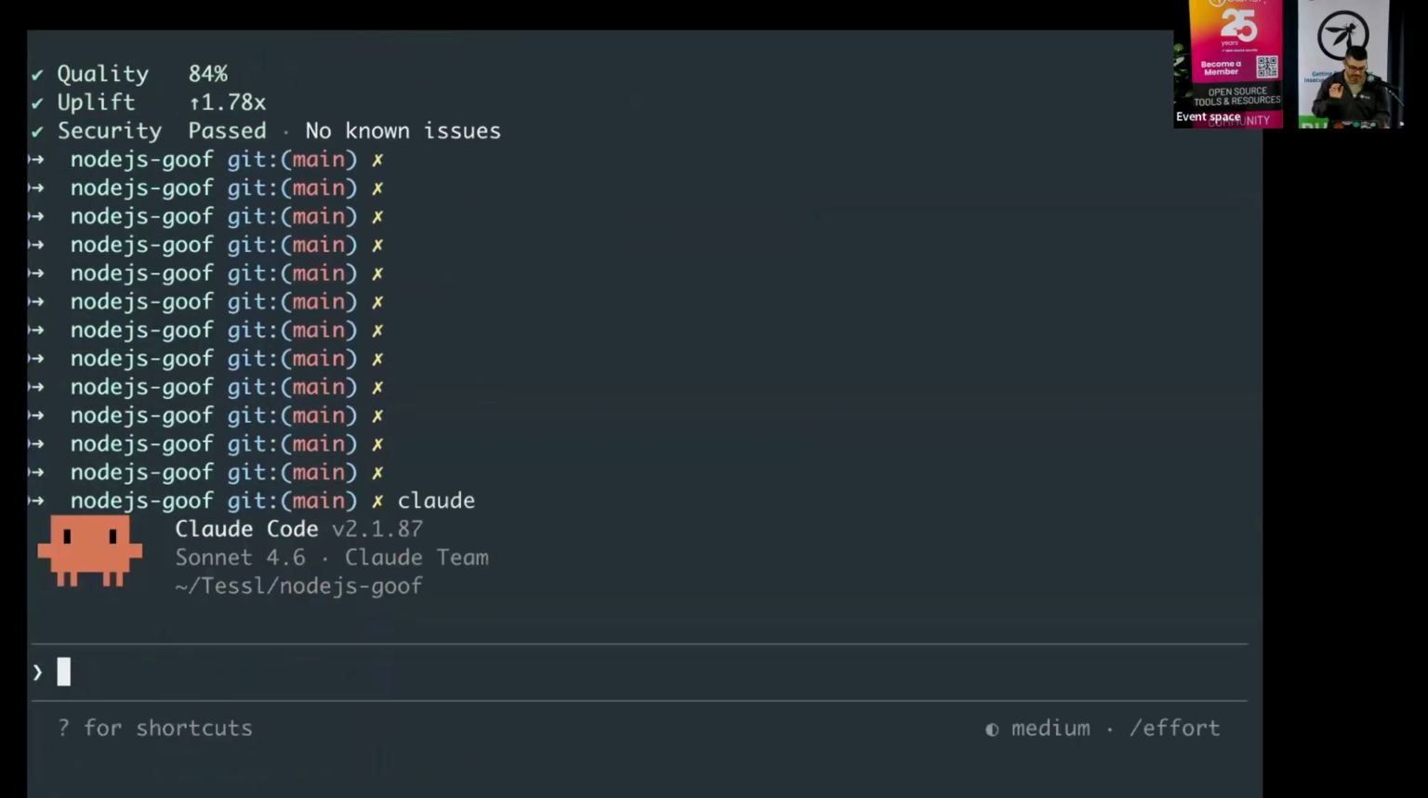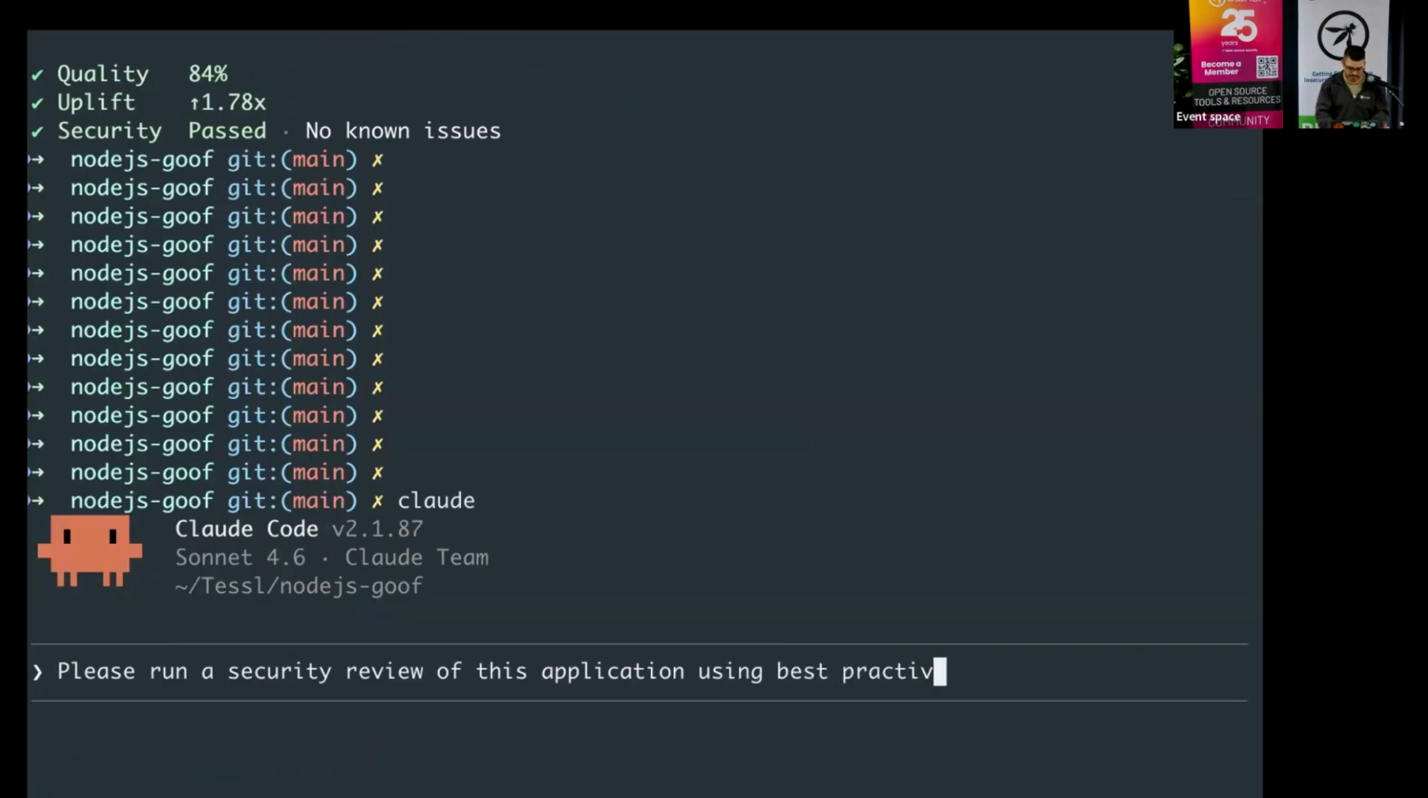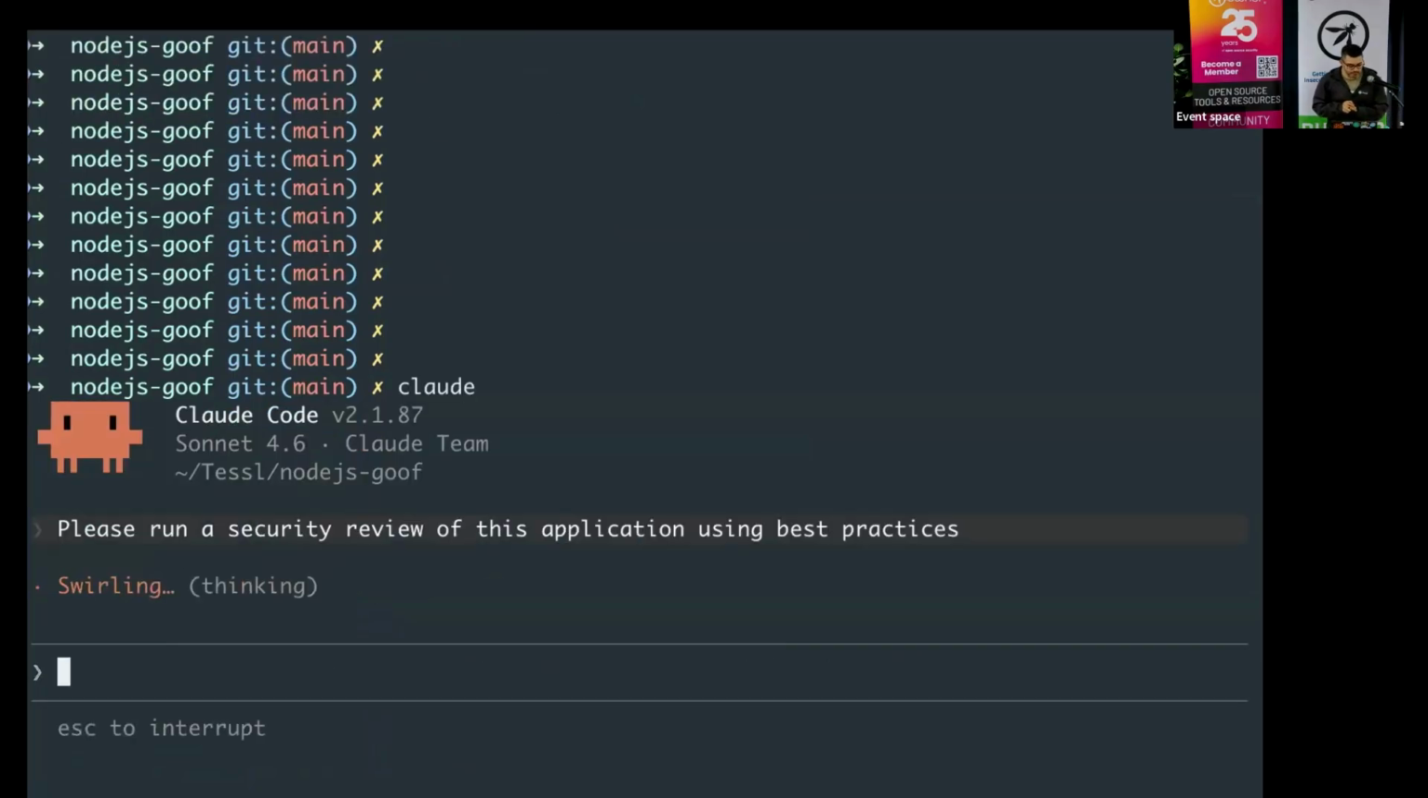But for now, let me start Claude. And I'm in the application project code, so I'm going to say, please, and we must say please, because right now we tell the agents what to do. That may not be the case, and they do have good memory. Please run a security review of this application using best practices. Okay, I hit return.